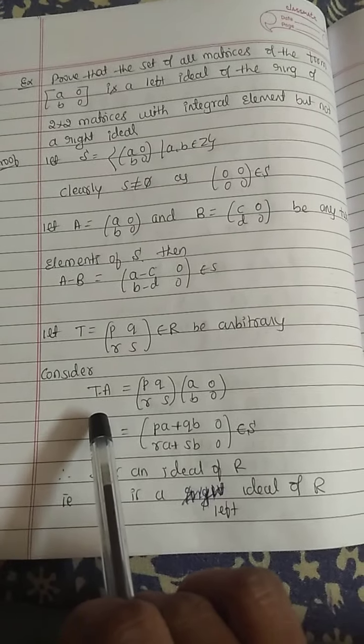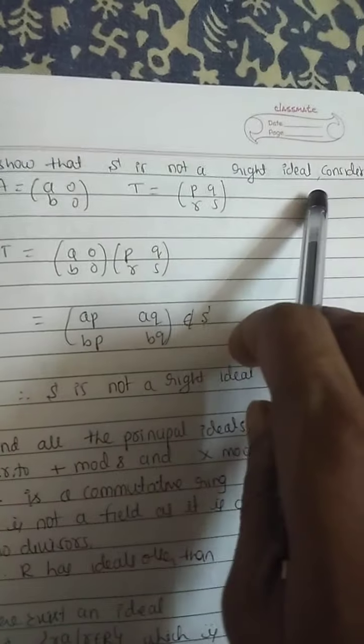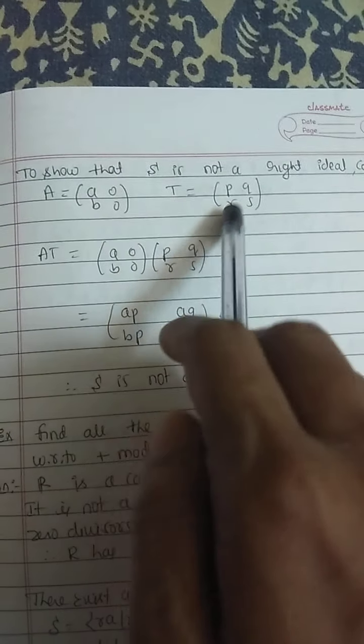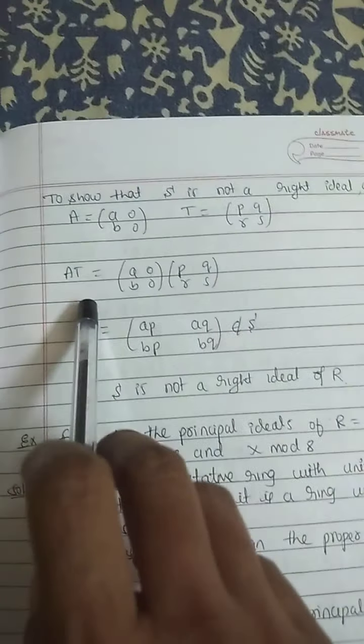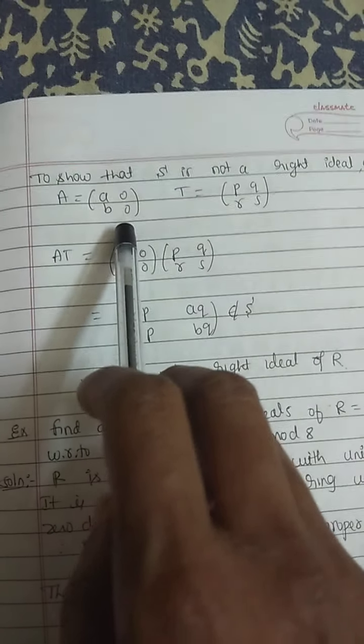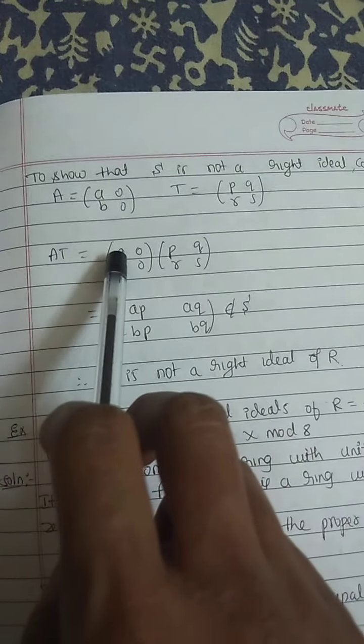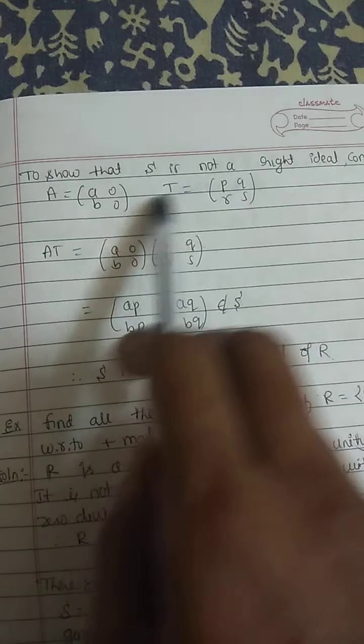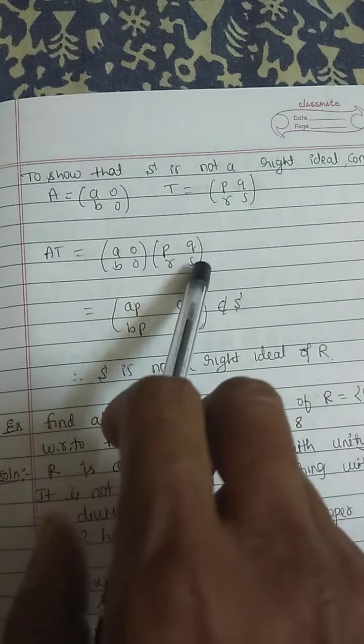Now we should check to show that S is not a right ideal. Consider A equals [a, b; 0, 0] and T equals [p, q; r, s]. AT: a into p plus b into r, a into q plus b into s; 0 into p plus 0 into r, 0 into q plus 0 into s.